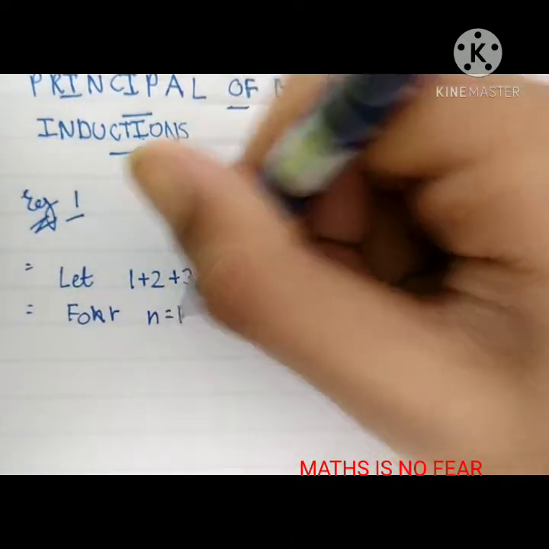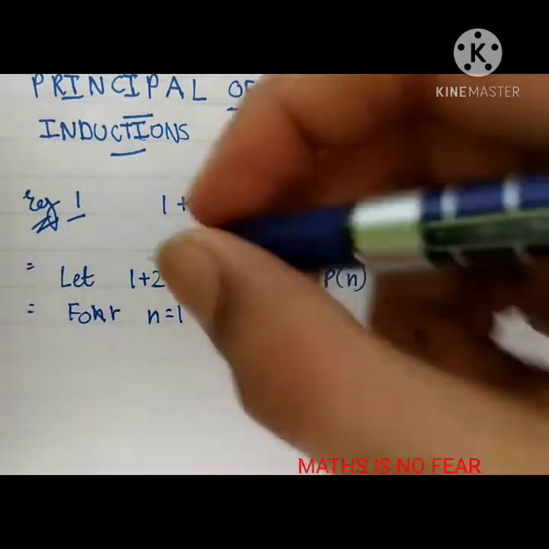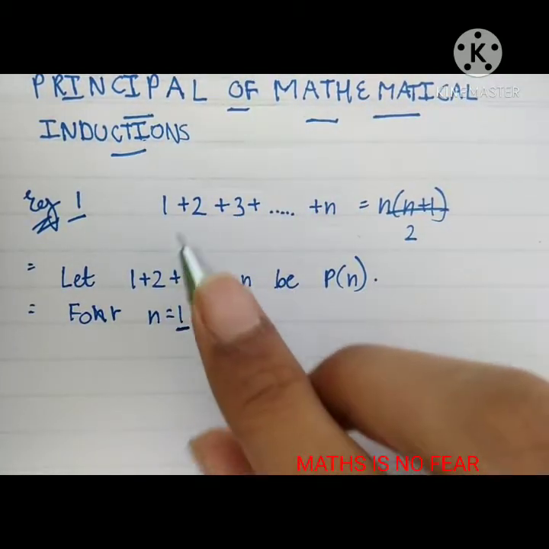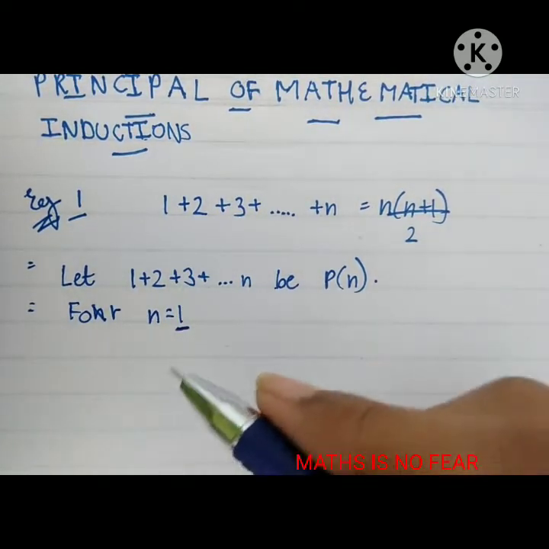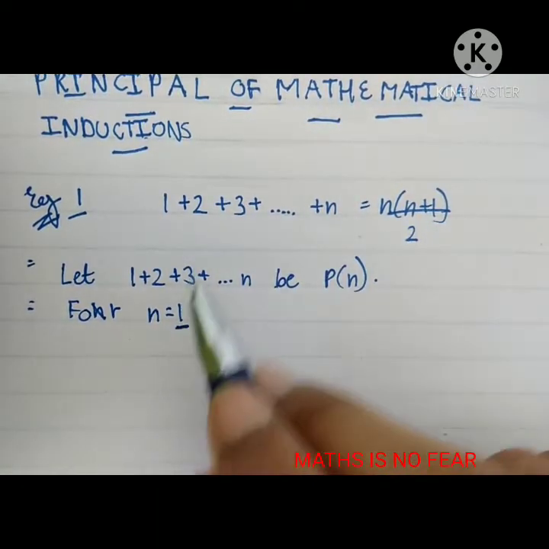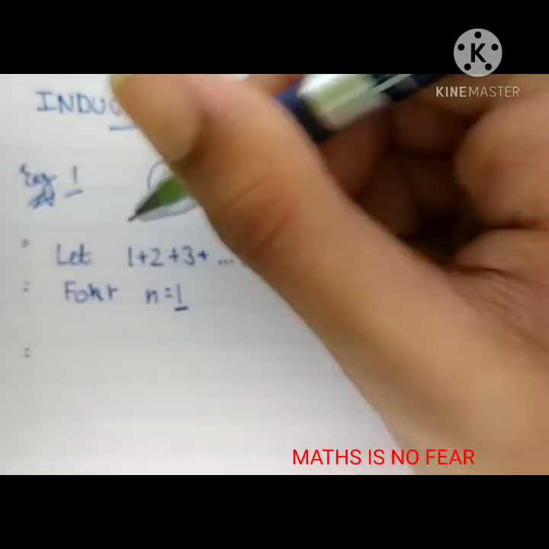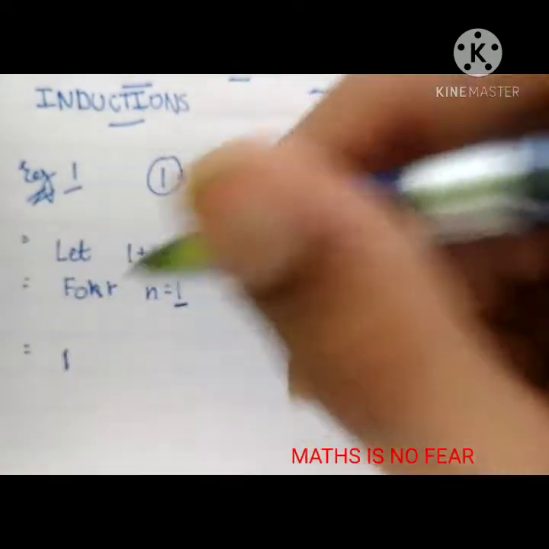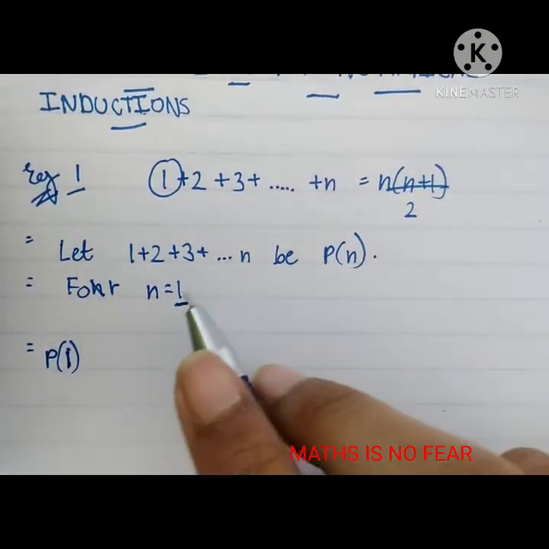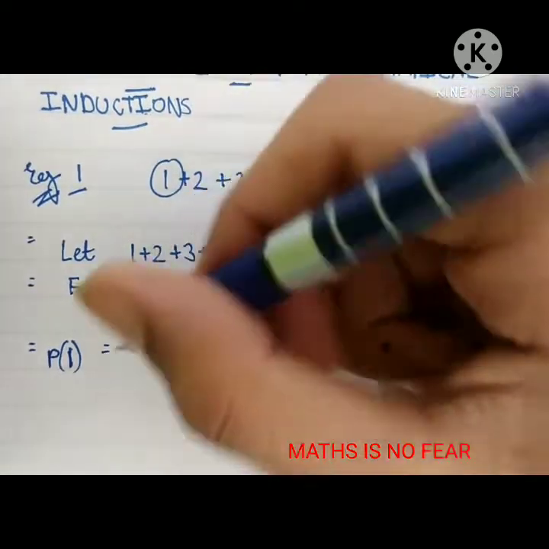Then you have to write for n is equal to 1. Okay, we are taking n to be 1, which means we have to take the first term. If we were taking n to be 3, we would be taking the first 3 terms, 1 plus 2 plus 3. We are taking n to be 1, so we will be taking the first term, which is 1. Now P1, because here it is Pn and we took n to be 1, so it's P1, which is equal to the first term of the LHS, which is 1.